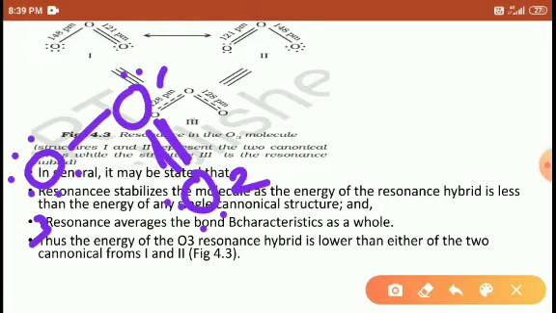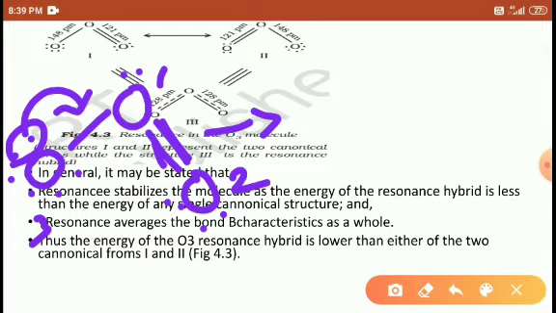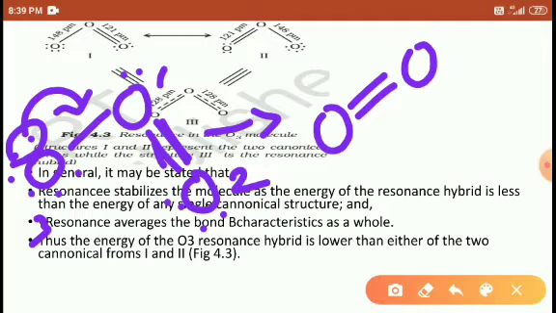But this is not constant, students, because the third oxygen also wants to come closer to the first oxygen atom, so it shares one pair here. Then the first, second and third oxygen atoms come close to each other, and sharing one pair here forms a double bond. Then if the first oxygen moves towards the third oxygen atom, these electrons are again accepted by the second oxygen.